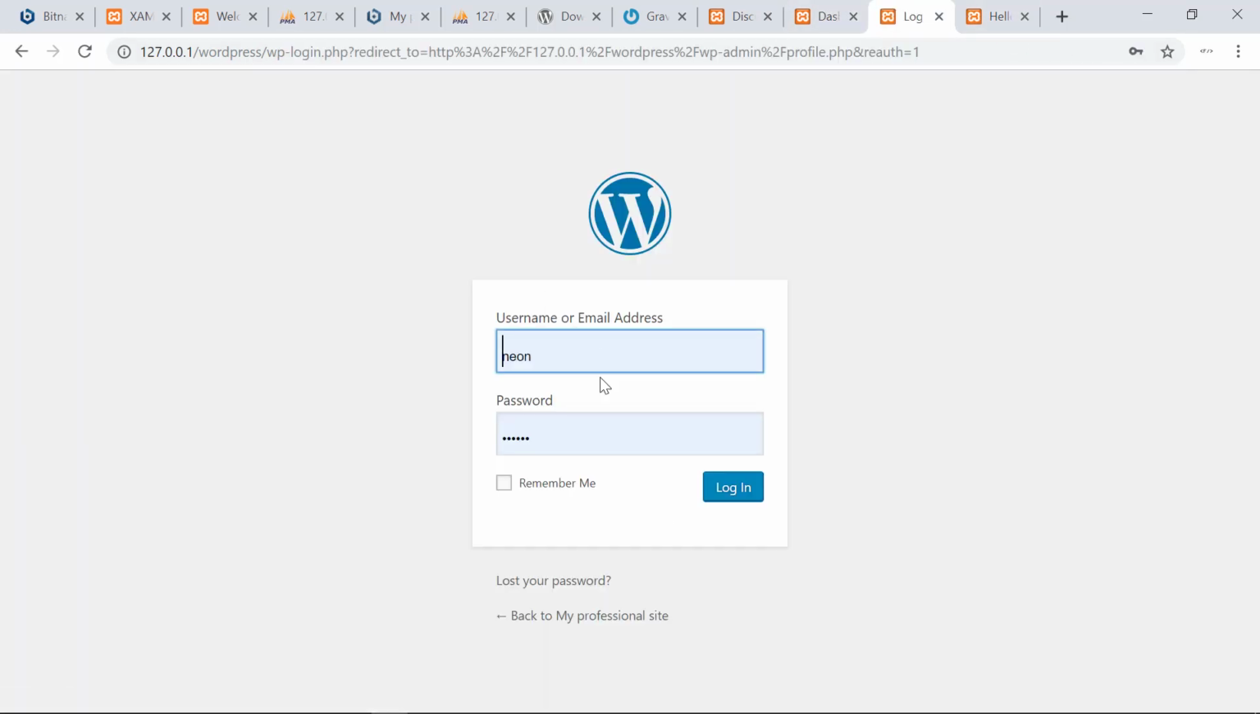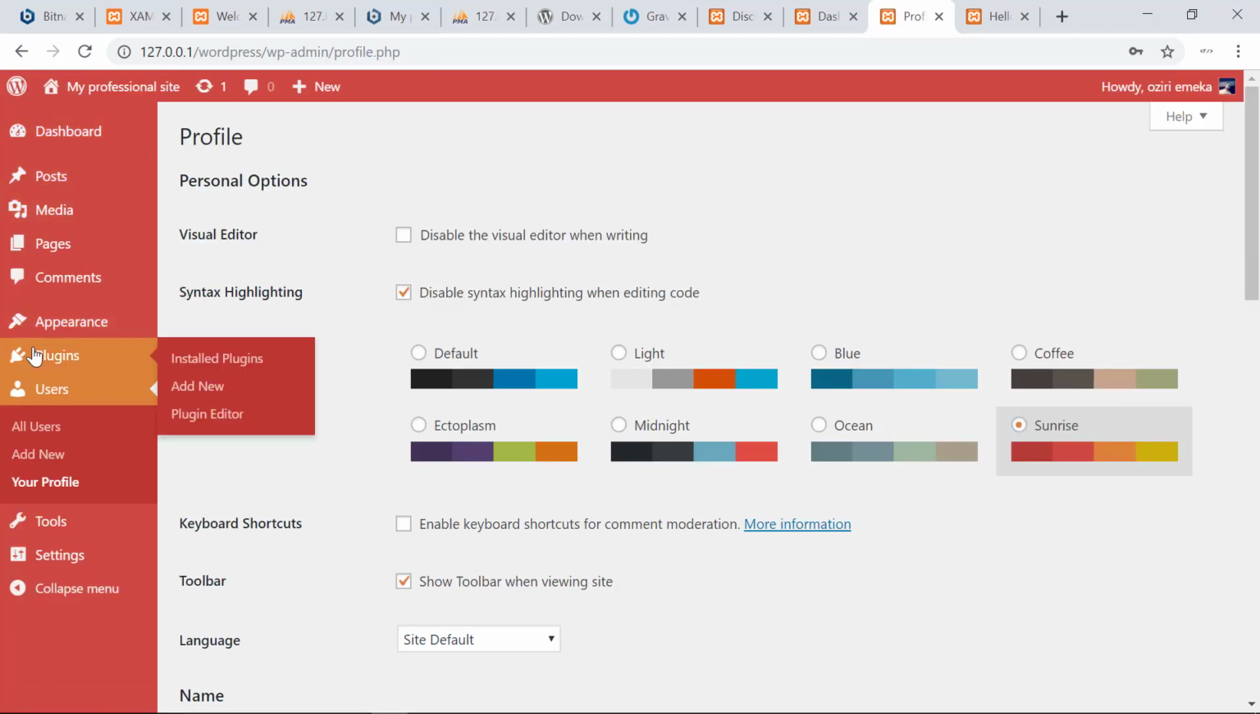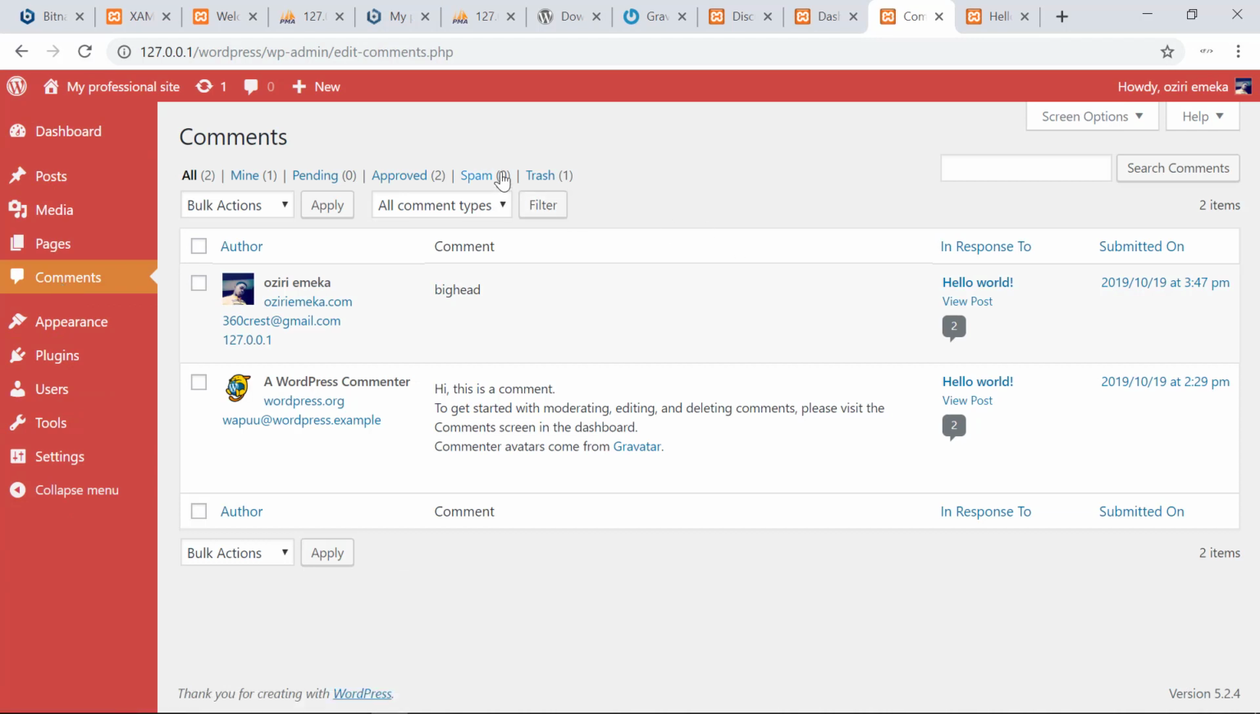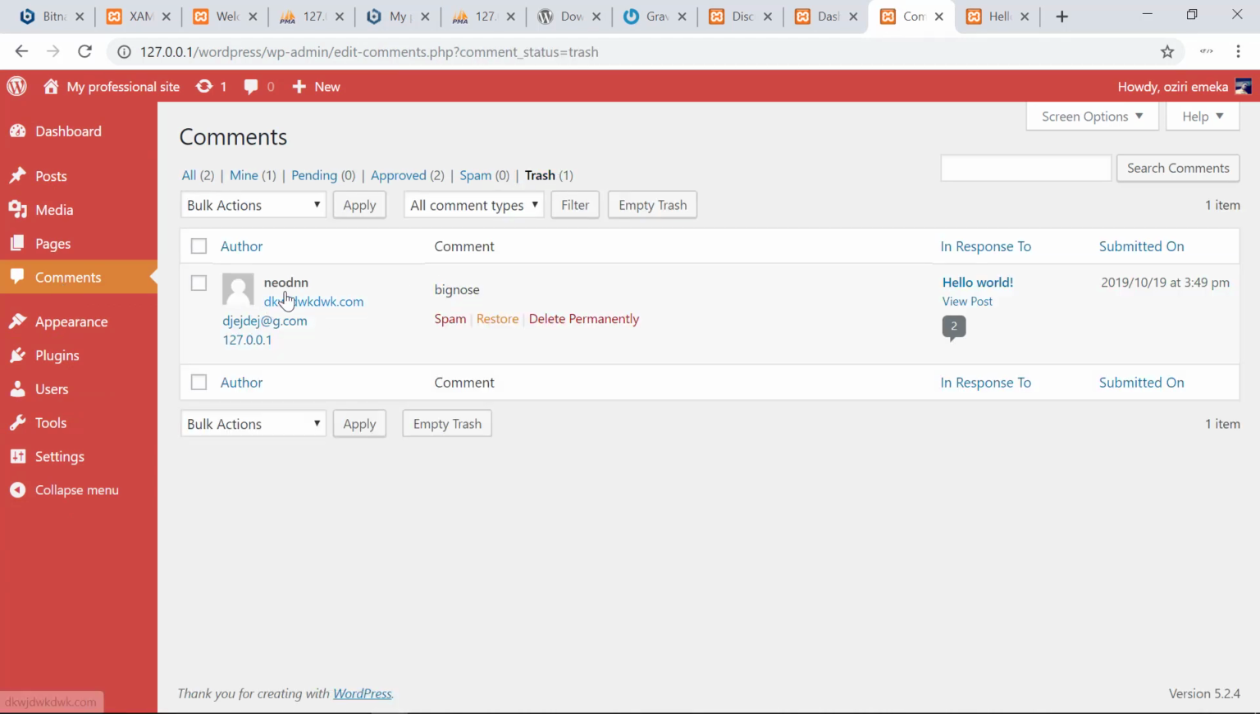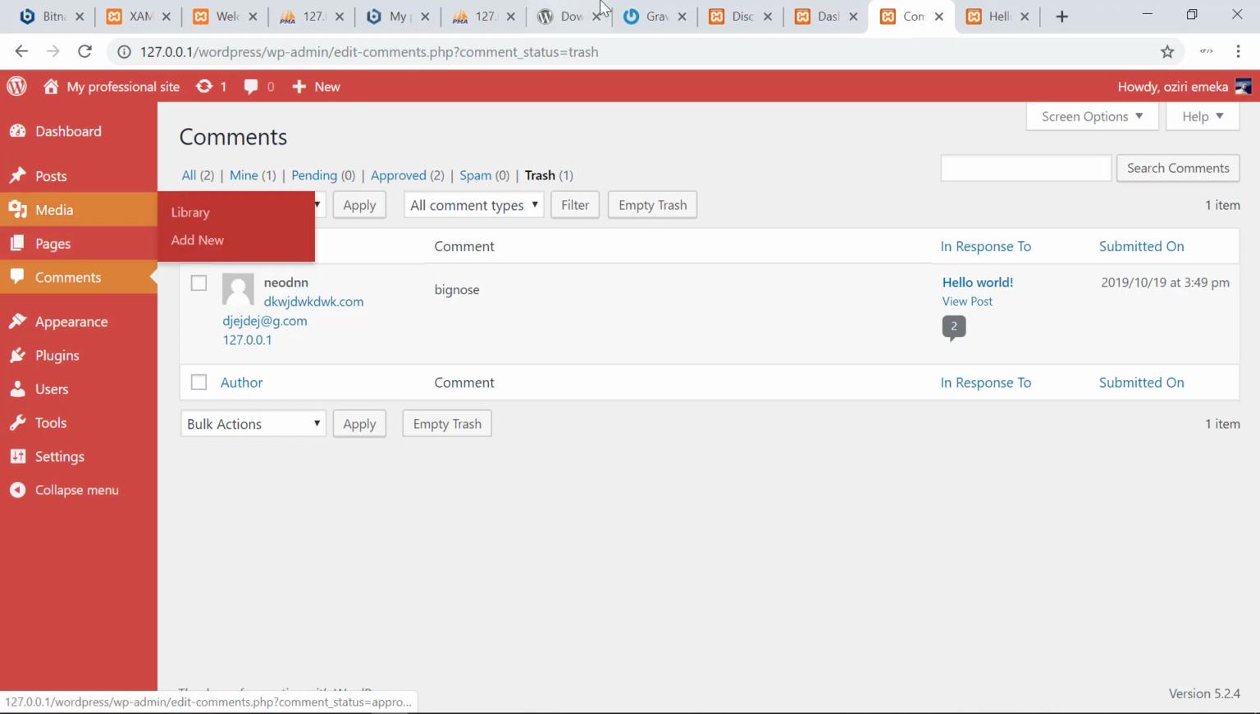So to confirm that, I'm going to log in. Okay, and I'm going to go to comments. Okay, and I'm going to go to trash, and you see I have this big nose comment. So I could come here to restore it, delete it permanently, or mark it as spam. Now when I mark this as spam, whenever I come to comment on my website with this IP address or this email address or this full name, it's going to go to the trash or to spam automatically. So it's not going to go live.